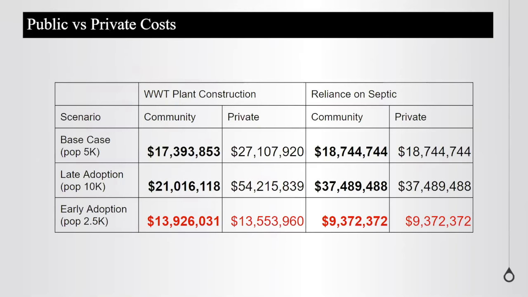So here, we're looking at two different policy alternatives, the wastewater treatment plant construction on the left and reliance on septic on the right. We also look at community and private costs, and then we look at our base case where we're at 5,000 people and late adoption and early adoption. Key things to note here are that private costs, which are unbolded, are always more than community costs, which are bolded. That's because people have to pay bills all of a sudden they used to not have to pay.